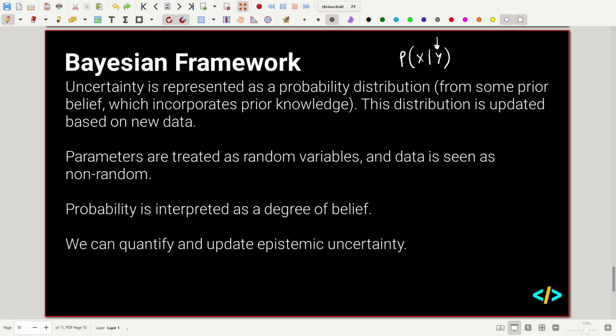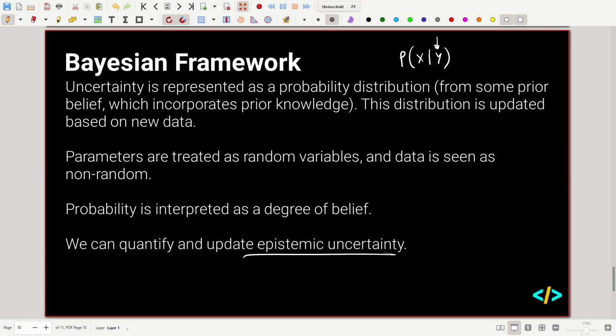We also interpret probability as a degree of belief. It's more of a psychological thing: we think this will happen. If we think something will happen with complete certainty, it'll be a 1, and if we think it will never happen, it'll be a 0. Any numbers in between are just a degree of belief, taking into account prior knowledge and things we already know. And with a Bayesian approach to inference, we can quantify and update epistemic uncertainty.